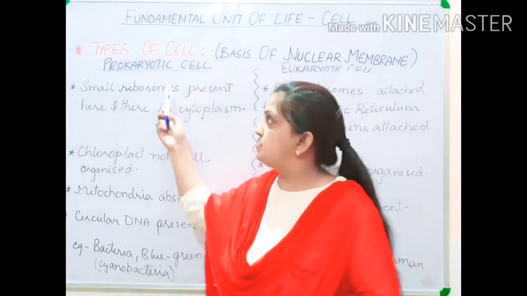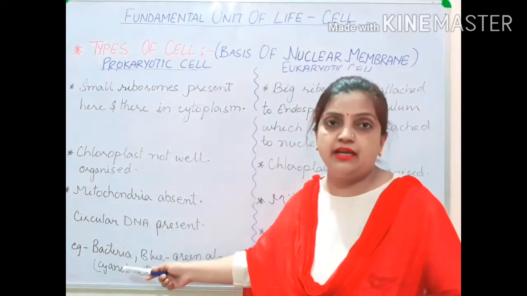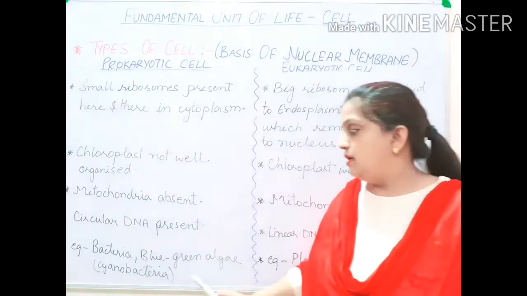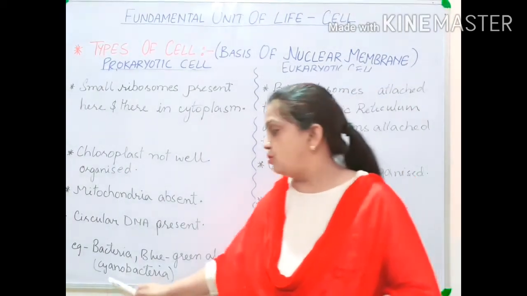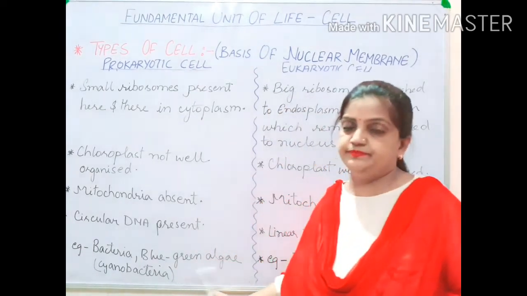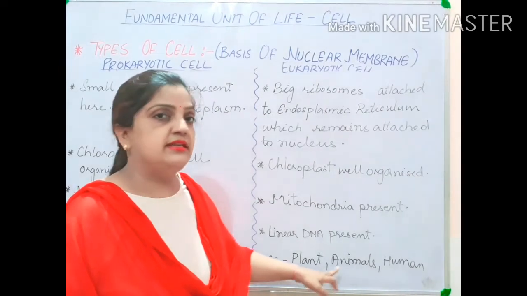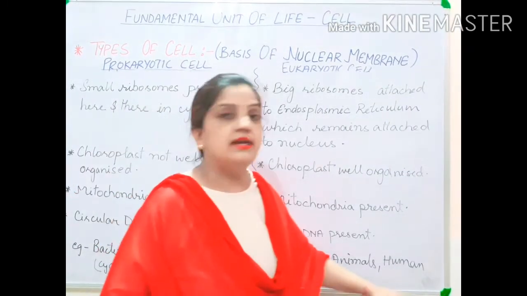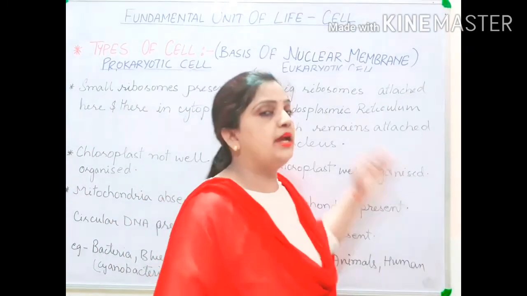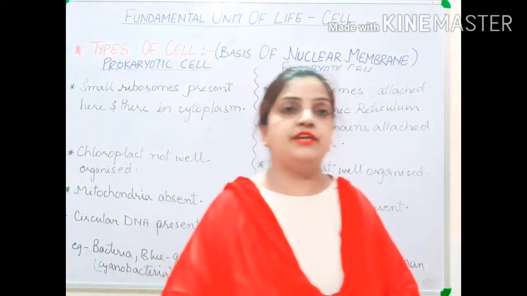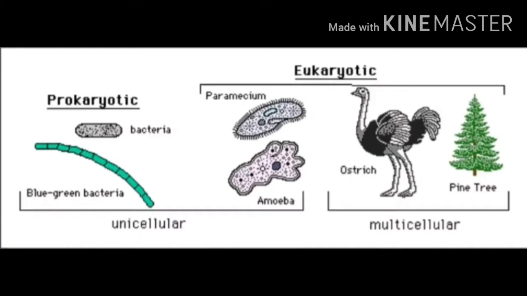Children, the examples of prokaryotics are bacteria and blue-green algae. Now blue-green algae is also called cyanobacteria. And the examples of eukaryotic cells are plants, animals, human beings. These are the examples where organisms are having eukaryotic cells.